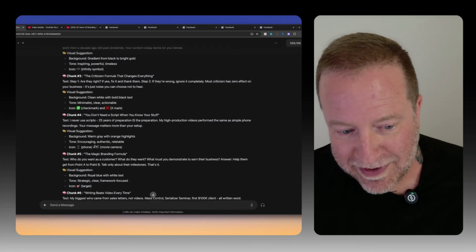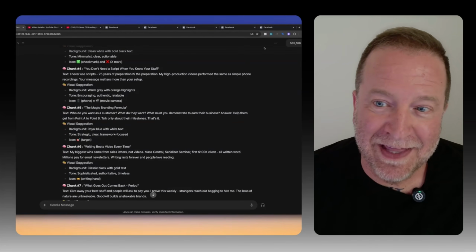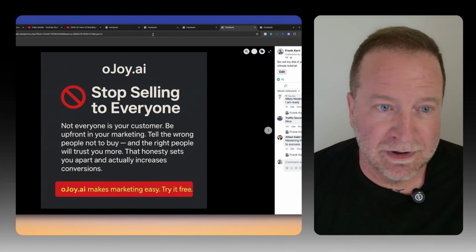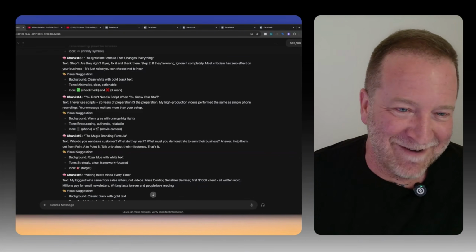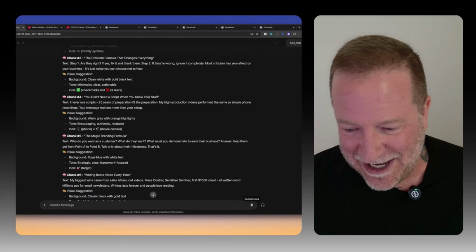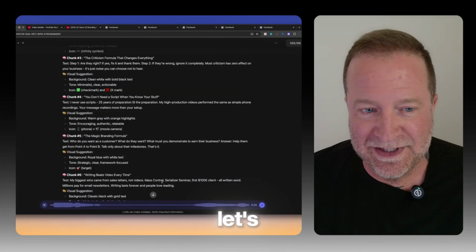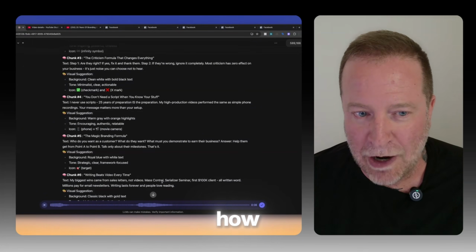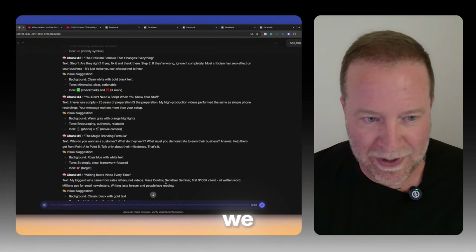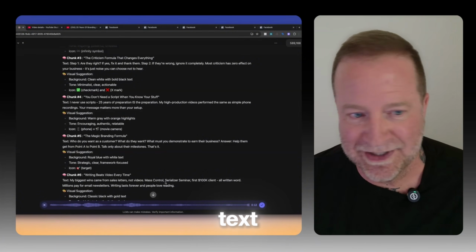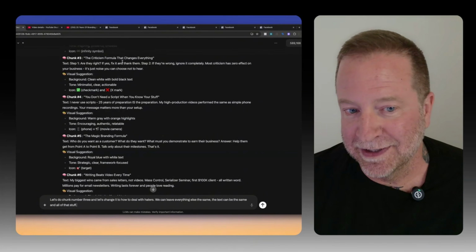Okay, cool. So each one of these is an idea that can be turned into one of these little card thingies, authority cards. Anyway, let's do this one and let's change some stuff because I just like to. Let's do chunk number 3 and let's change it to how to deal with haters. We can leave everything else the same. The text can be the same and all of that stuff. I just think that's a better title.